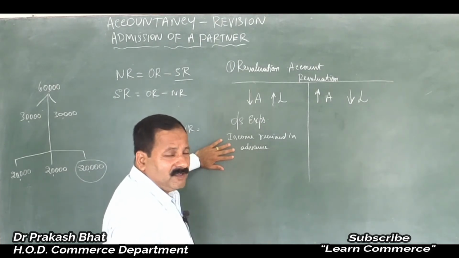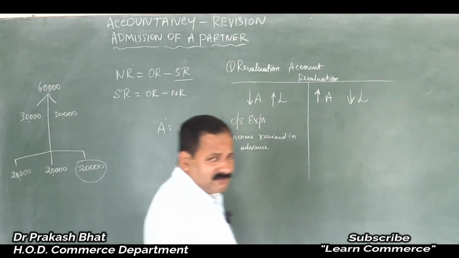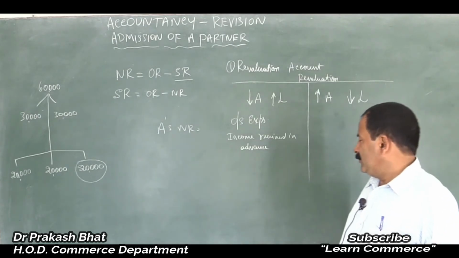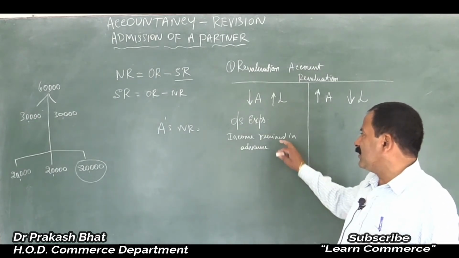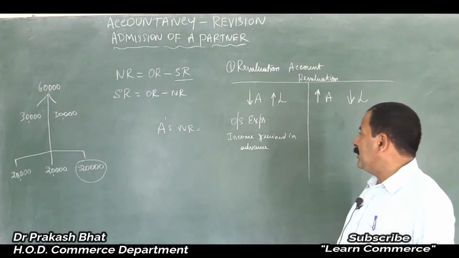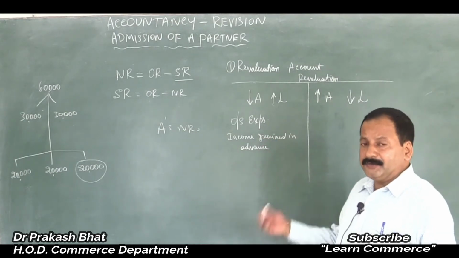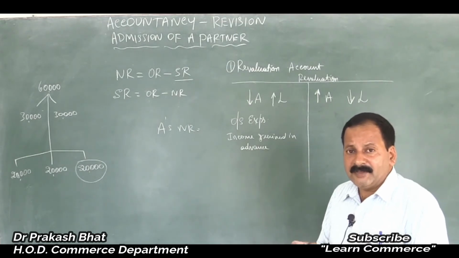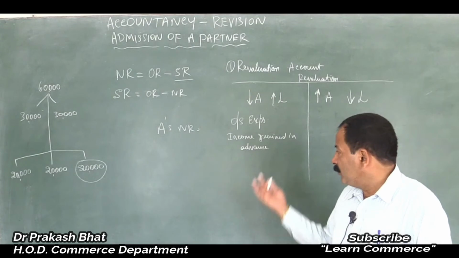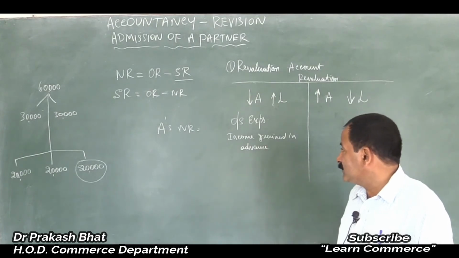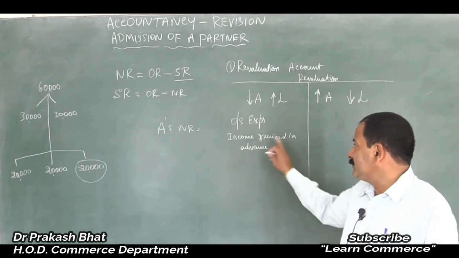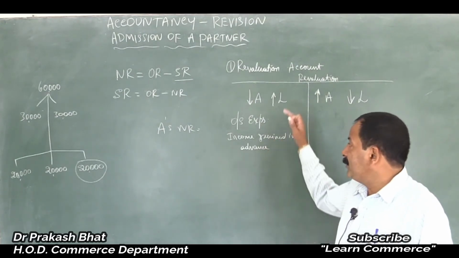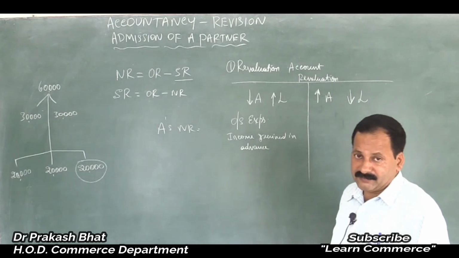Actually, we are not supposed to receive it, isn't it? No, we are not. We are receiving it in advance. That means we are liable to them. We have to let our building to them on rental basis for the next one month or whatever advance rent is received. So rent received in advance, that is income received in advance, is a liability, should be entered on the debit side of revaluation account.